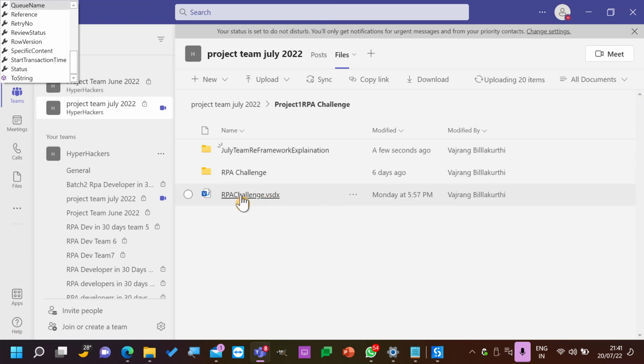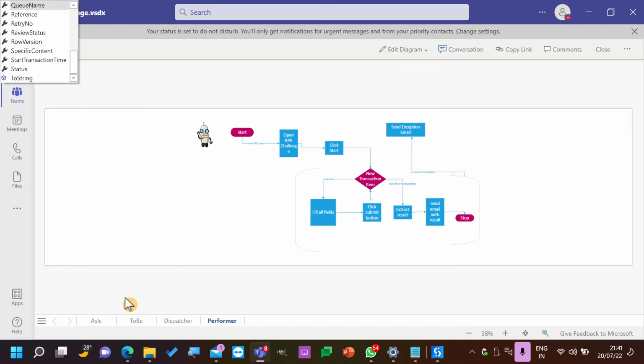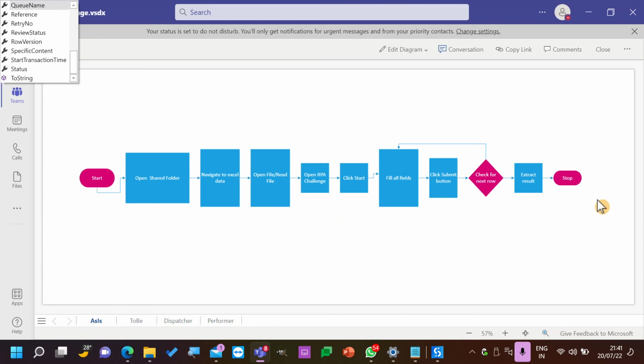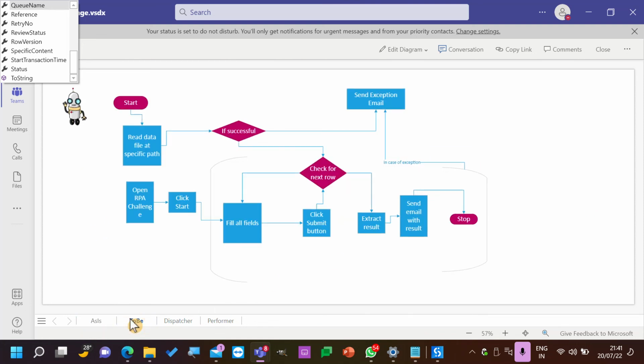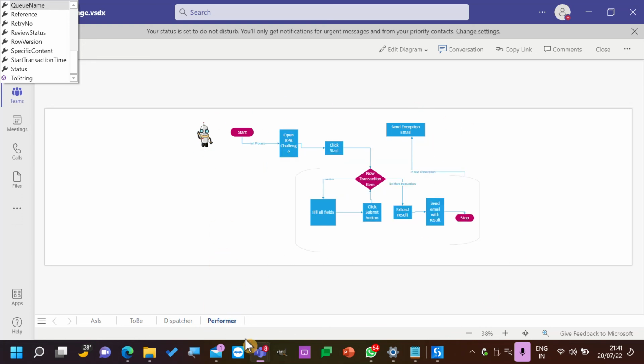Okay, now let's see the code, what we have done and what happened till now. So we started like this, a simple code. Then we went into the To Be process. We created this particular process, where everything is in a single process. We created a separate dispatcher code. We created a separate performer code.